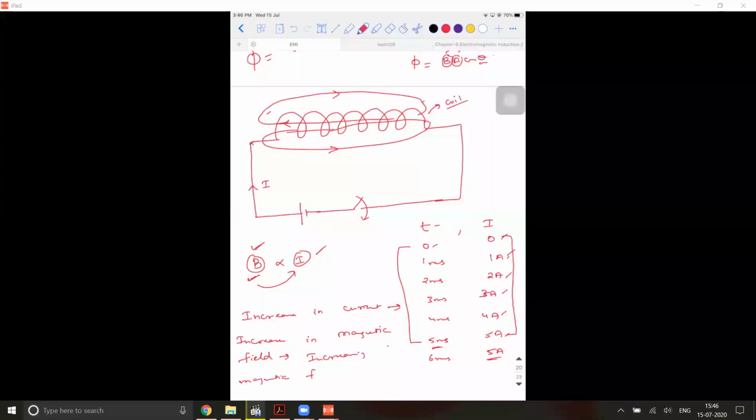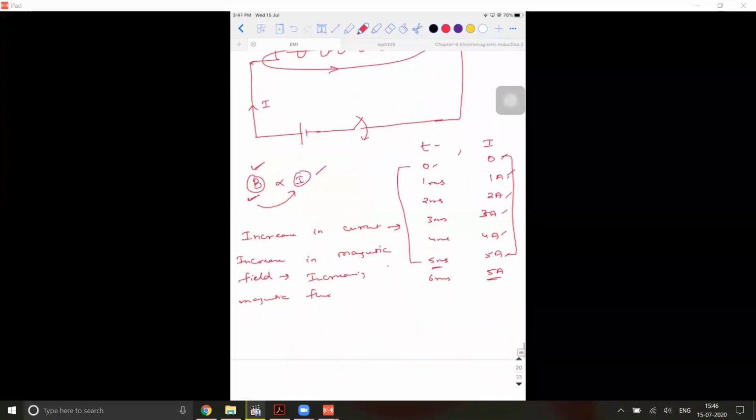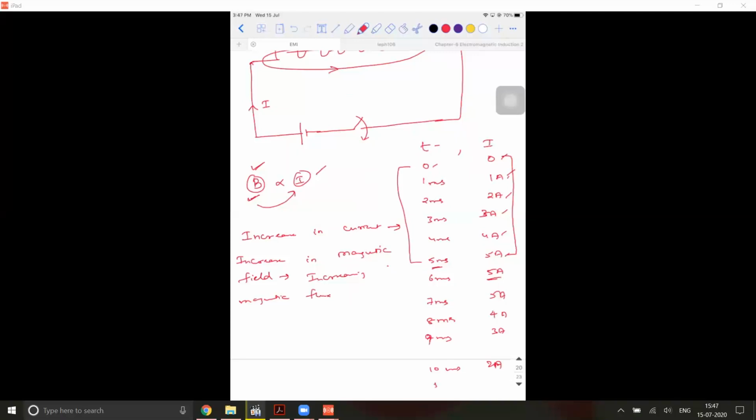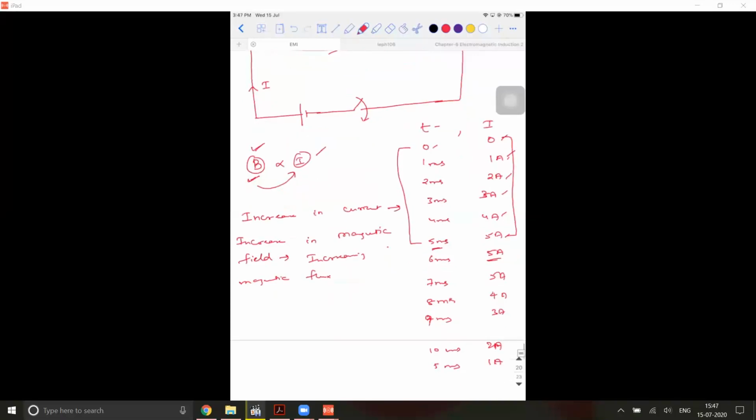Now what will happen if I open the key? I closed it between 0 to 5 milliseconds, and this happened. If I open the key after whatever time I want, what do you think will happen? It should get reversed, right? Let's say I'm opening the key at 7 milliseconds. At 8 milliseconds it will become 4 ampere, at 9 milliseconds 3 ampere, at 10 milliseconds 2 ampere, at 11 milliseconds 1 ampere, and at 12 milliseconds it will be 0. Guys, these are only theoretical values for you to understand.